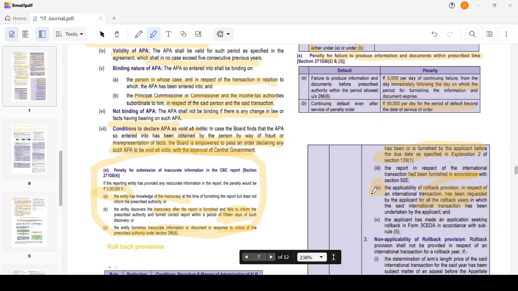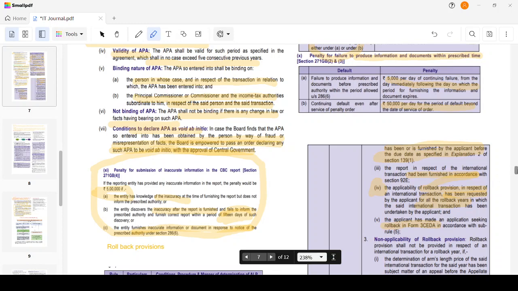has to be requested by the applicant for all the rollback years in which the said international transaction has been undertaken. The applicant has made an application seeking the rollback in Form 3CEDA. That is the form in which I have to make an application in accordance with sub rule 5.